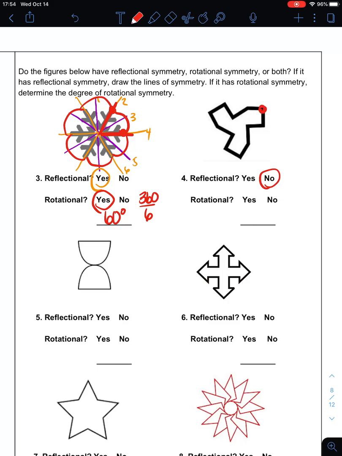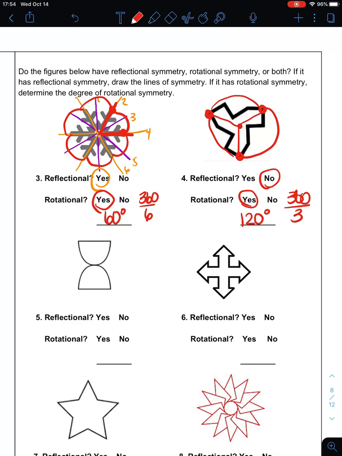Well, if I take this point right here and rotate it around, it will match up with that point right there. You can also look, if we connect them like this, I can connect each of those matching points. So I have 1, 2, 3 pieces. So yes, it has rotational symmetry. I take that 360 degrees and divide it into 3. It has 120-degree rotational symmetry.